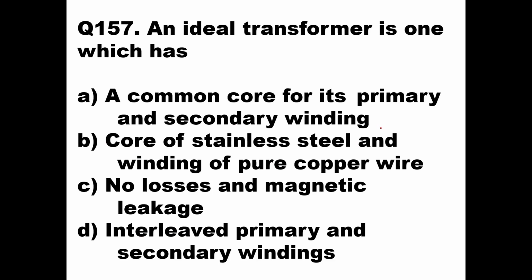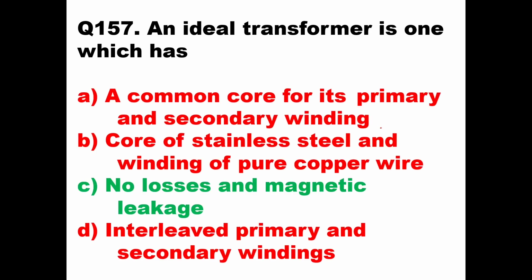Question number 157. An ideal transformer is one which has. Now, whenever we speak about an ideal component or device or circuit, it is ideal because it has no losses. Okay, so here option C, you can see it is no losses and magnetic leakage. So if there are no losses and magnetic leakage in the functioning of a transformer, then that transformer can be called an ideal transformer. It is not a practical transformer, it is an ideal transformer.